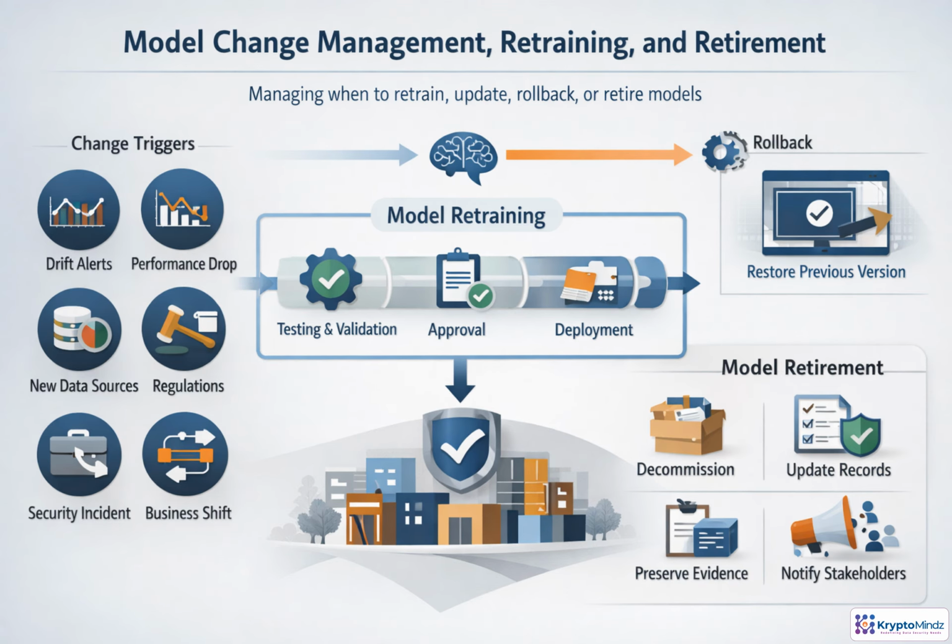Model change management starts with a trigger: drift, a performance drop, new data, regulation, security events, business shifts, or user complaints. The key is not to react informally. Every change should move through impact assessment, controlled retraining or modification, regression testing, validation, approval, and documented release decisions. If the new version creates risk, rollback must restore a known good model with compatible data, code, and dependencies.